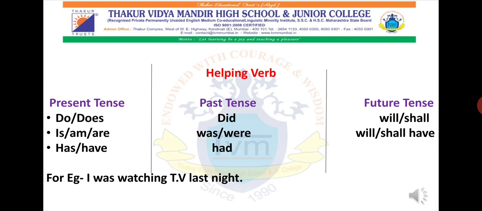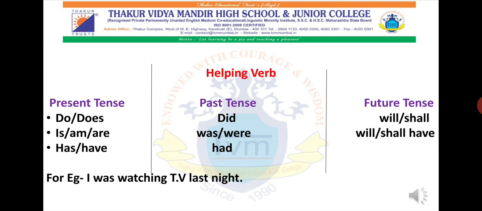And how to identify which type of past tense it is, I will tell you the tricks later. But if you see any of these helping verbs, then you should understand that this sentence is a past tense sentence.